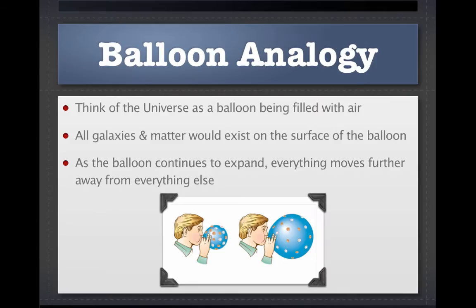The balloon analogy is something that we're going to expand further in class, but you can think of the universe as a balloon that's being filled with air because the universe is constantly growing. And all of the white and orange dots on the balloon represent the galaxies and the matter that would exist within the universe. As the balloon continues to expand, everything moves further away from everything else, like all of the little dots. So that's saying that if our universe is getting bigger and bigger, then all of the planets and all of the stars are naturally getting farther and farther away from each other as time goes on.